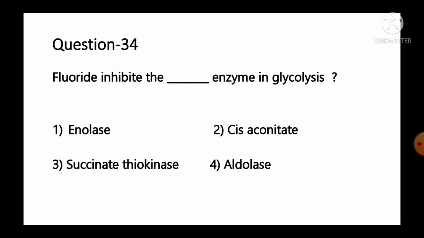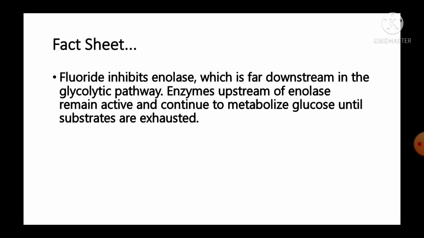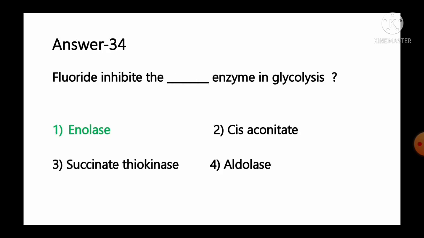Move to the next question, number 34. Fluoride inhibits the dash enzyme in glycolysis, and the options are number 1 enolase, number 2 cis aconitate, number 3 succinate thiokinase, number 4 aldolase. And the fact given regarding this question, it is fluoride inhibits enolase, which is far downstream in the glycolytic pathway. Enzymes upstream of enolase remain active and continue to metabolize glucose until substrates are exhausted. So from the given information, we can say fluoride or sodium fluoride inhibits the enolase enzyme in the glycolytic pathway. Option number 1 is the correct answer for this question.